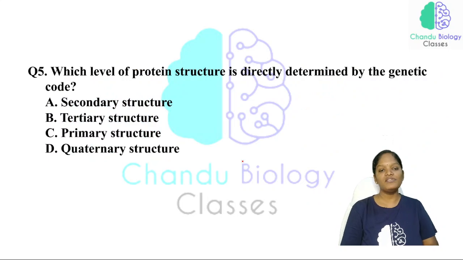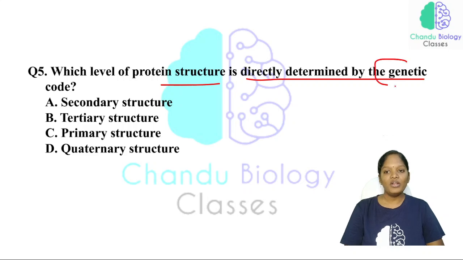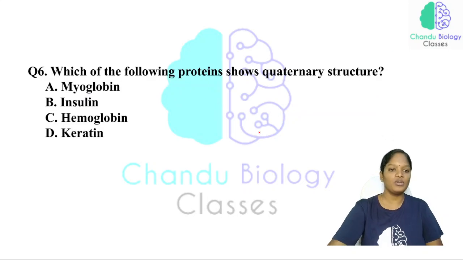And the fifth question will be, which level of protein structure is directly determined by the genetic code? So based on the genetic code, the level of protein has been determined. That is nothing but the primary structure, no doubt about that. It is linear in nature.